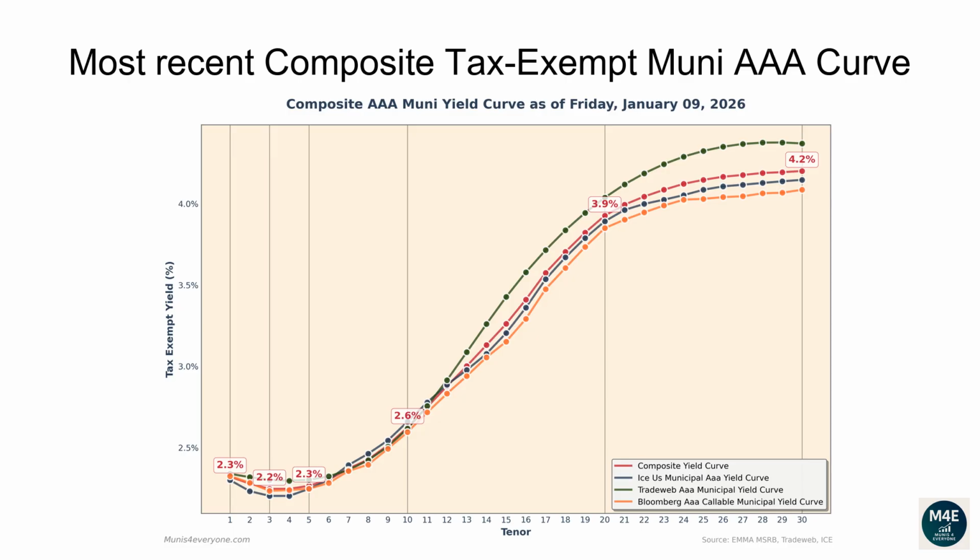The one-year composite tax-exempt yield is 2.32%. The two-year yield is 2.28%. The three-year yield is 2.25%. The 5-year yield is 2.26%. The 10-year yield is 2.62%. The 20-year yield is 3.93%. The 30-year yield is 4.2%.